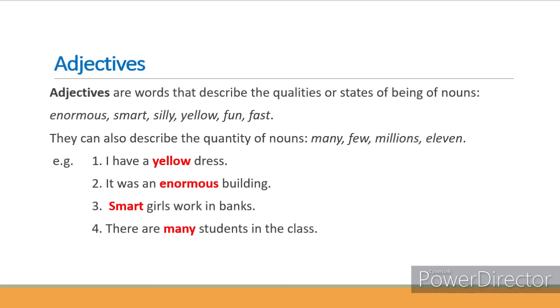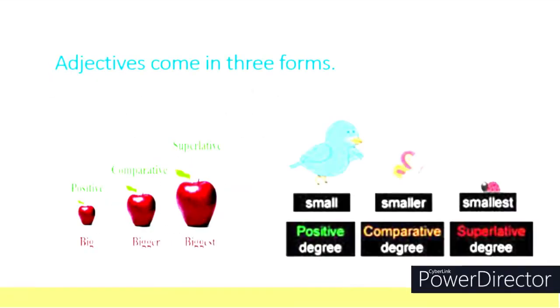Fourth sentence. There are many students in the class. The noun students is described by the adjective many. So, adjectives can be placed before a noun to describe its quality.